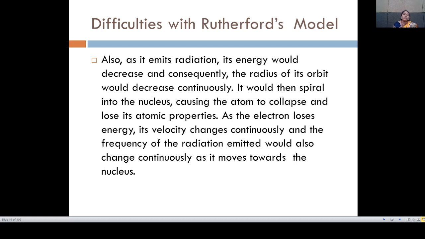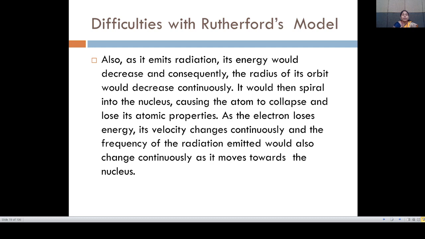As the electron loses energy, its velocity changes continuously, and the frequency of the radiation emitted would also change continuously as it moves towards the nucleus.